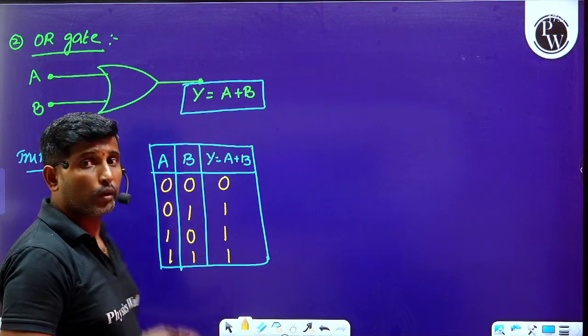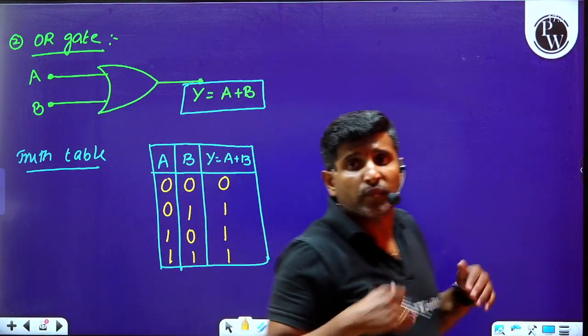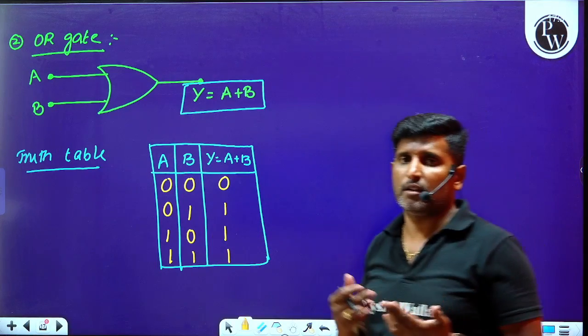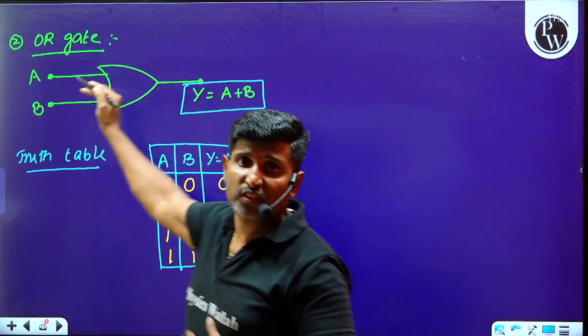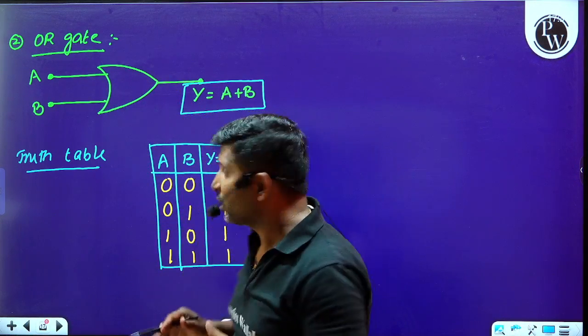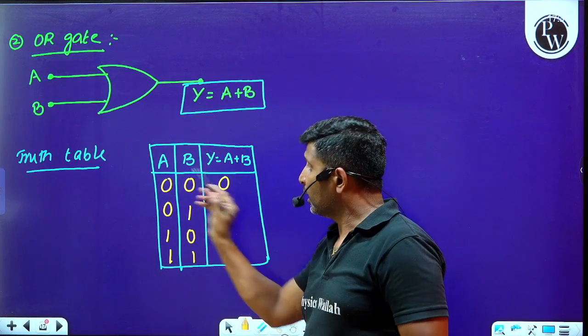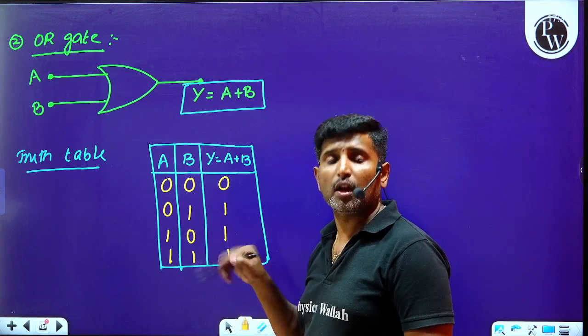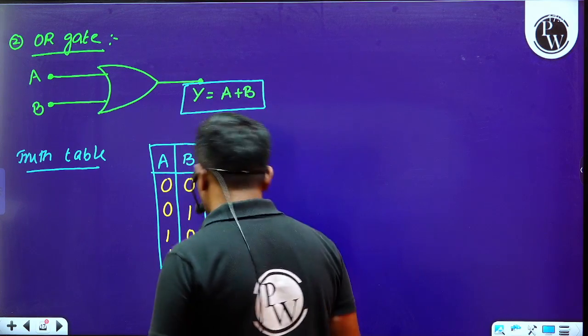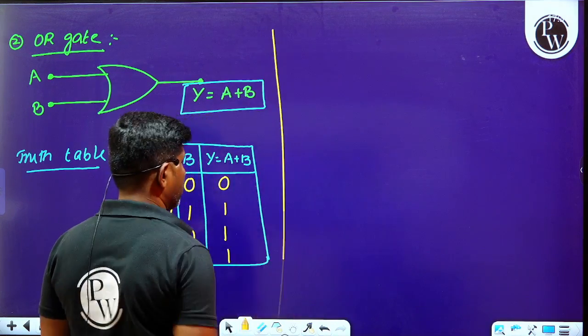That means the OR gate can be defined as the logic circuit whose output is high if any one of the inputs is high. That is about the OR gate.